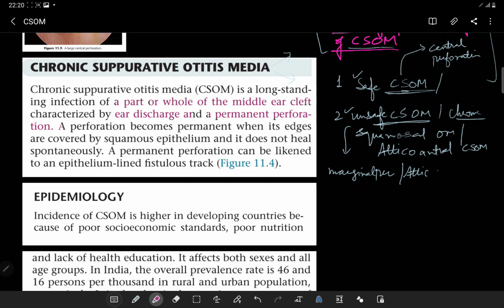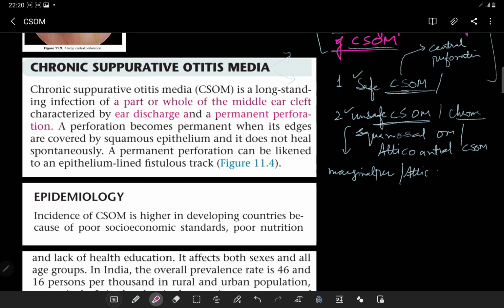Middle ear cleft includes the tympanic membrane, epitympanum, mesotympanum, hypotympanum, aditus, antrum. We have the mastoid air cells. And these are the eustachian tube. So that can be a part or whole of the ear cleft. And there is discharge, and there is a permanent perforation.